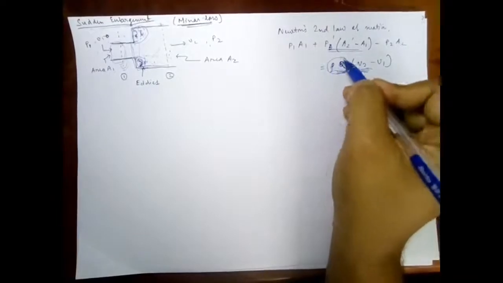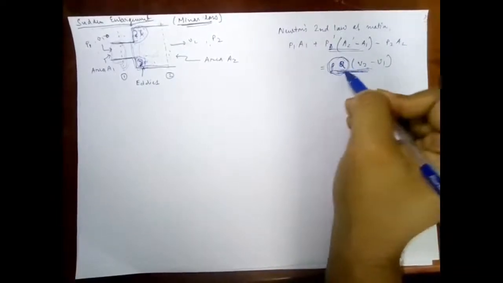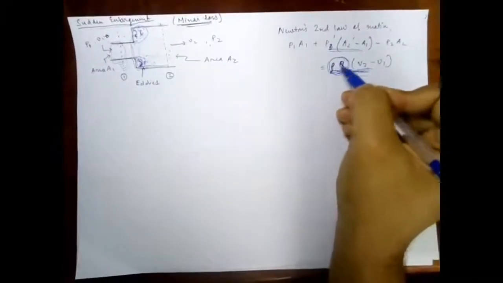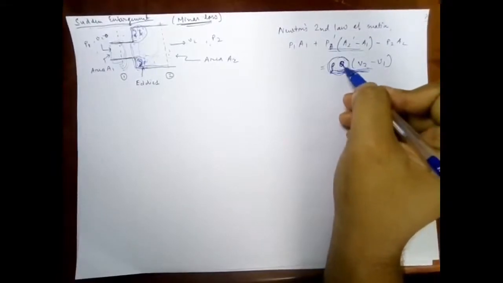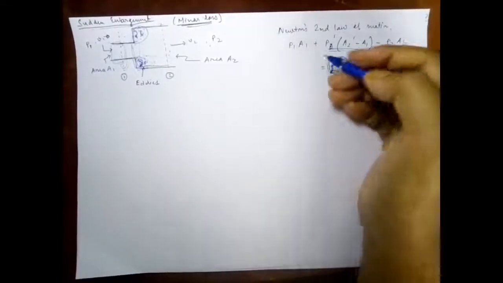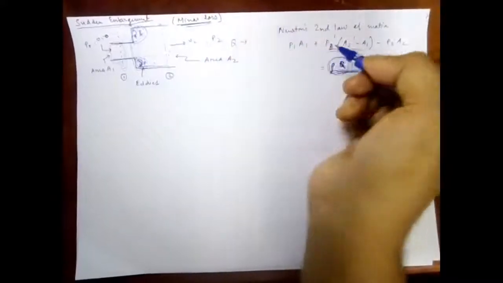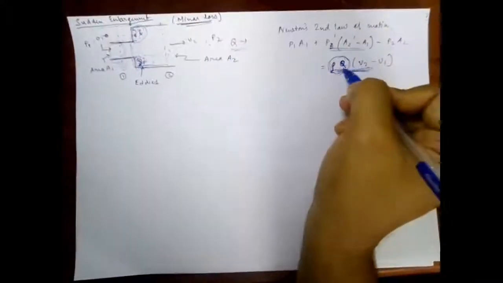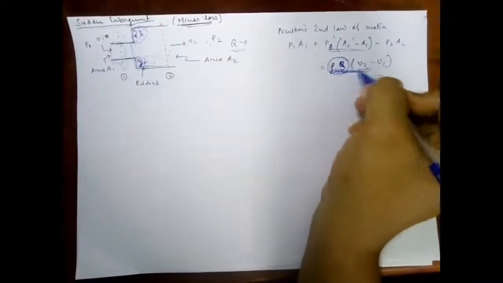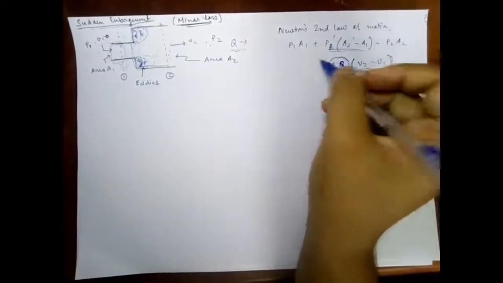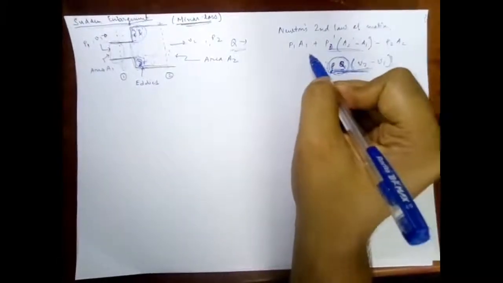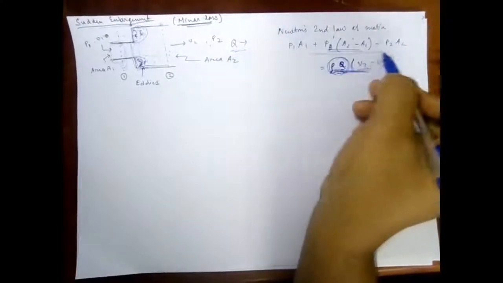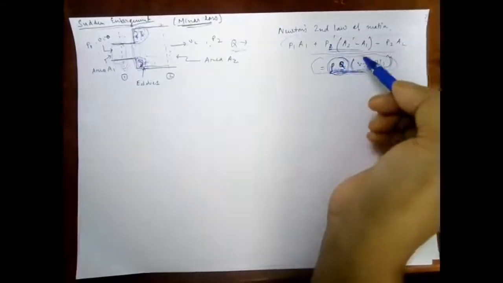Rho Q is the mass flow rate, density times Q, the flow through the pipe, times V2 minus V1. Thus we are satisfying Newton's second law of motion, that is the force is due to the change in the momentum.